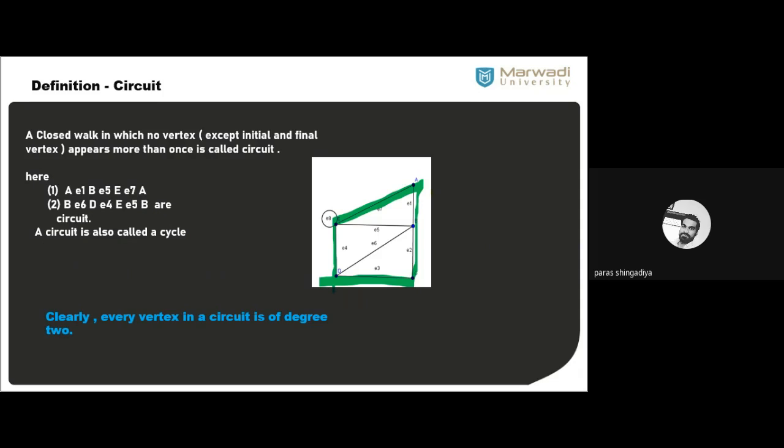And there is one result: every vertex in a circuit is of degree 2. Why is it degree 2? Let us consider one example here. Okay, we consider this triangle as an example of a circuit. Now draw it separately. You have to draw it separately. We have this triangle. Okay, that is a point A here, that is B here, and it is E. Clear? That is a part of the circuit.